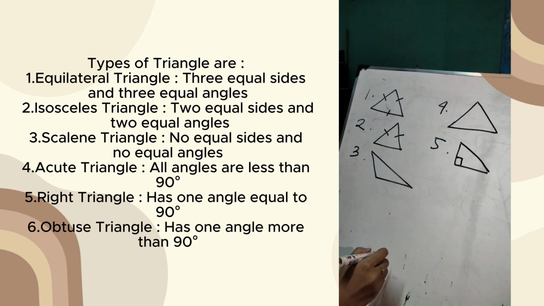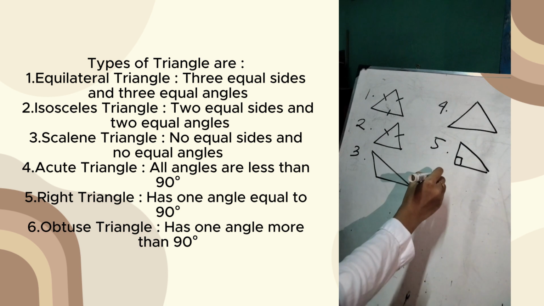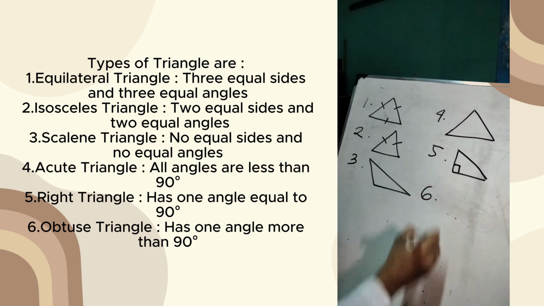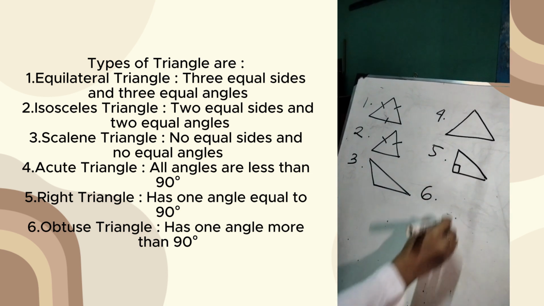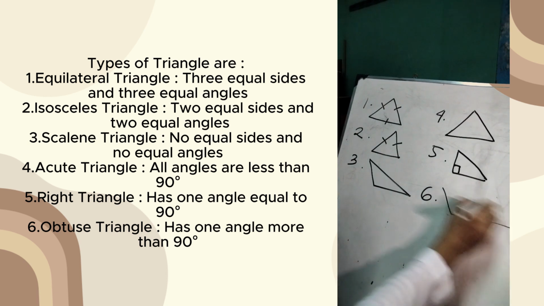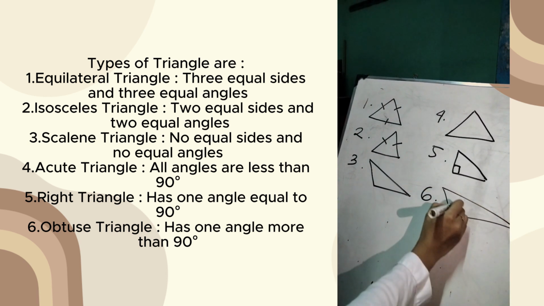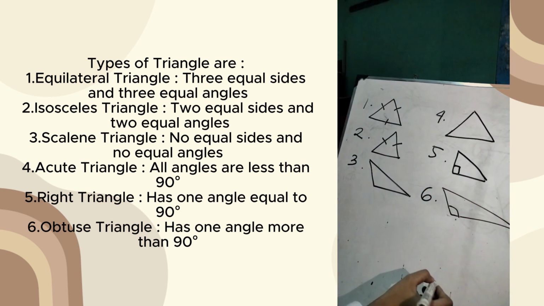Right triangles: one angle equal to 90 degrees. 6. Obtuse triangles: one angle more than 90 degrees.